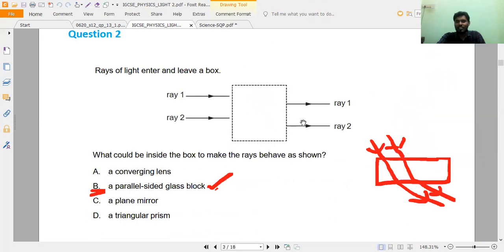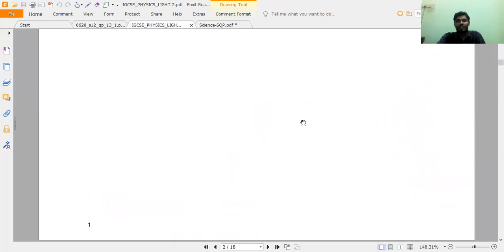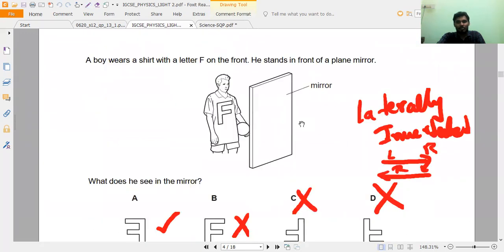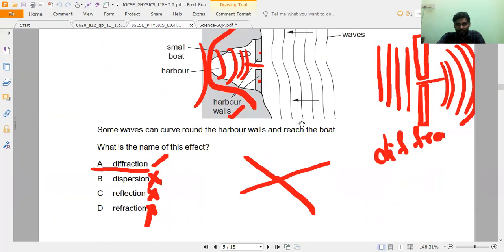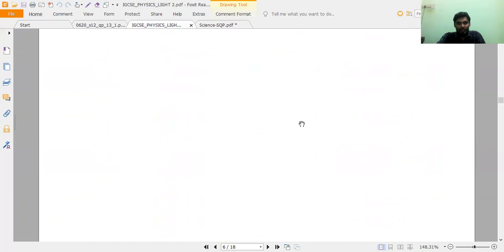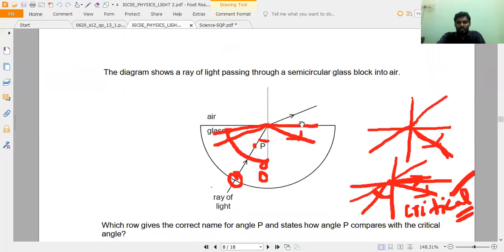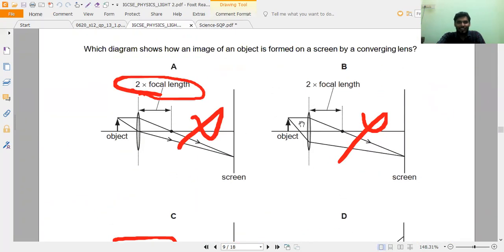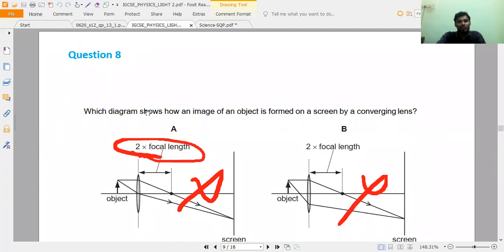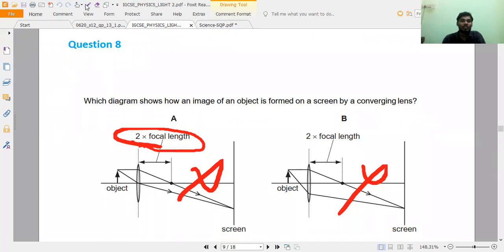It is also an exam which was conducted very long back by Cambridge curriculum schools. Now I'm searching for the question. Just focus here, you can see this question: which diagram shows an image of an object formed on a screen by a converging lens? This is question number 8 in the Cambridge curriculum examination, conducted long back.